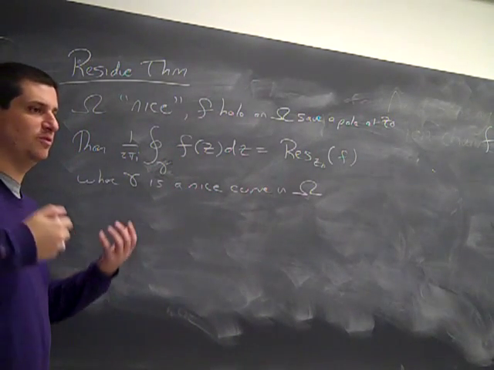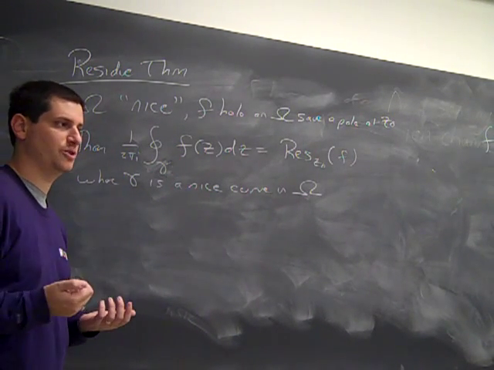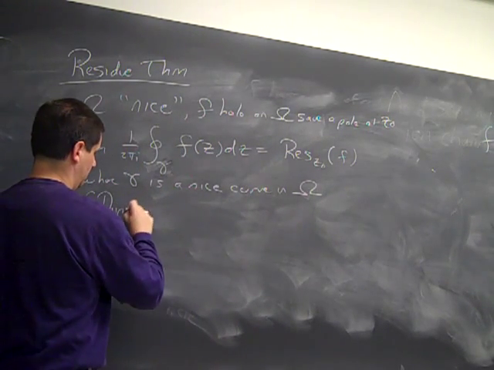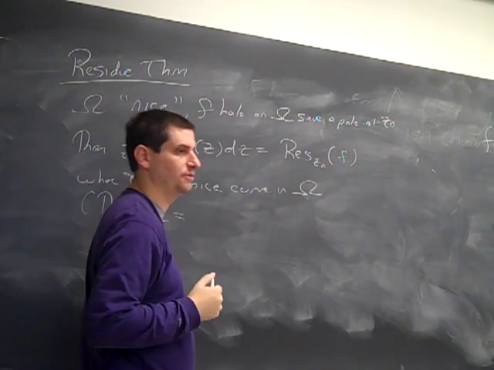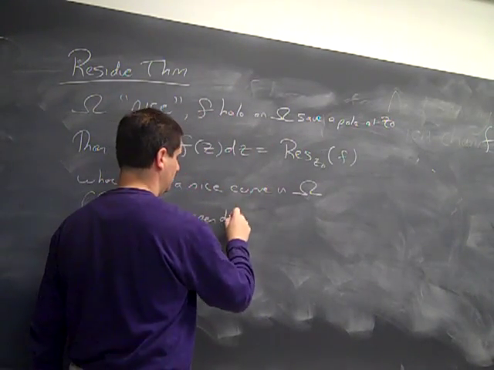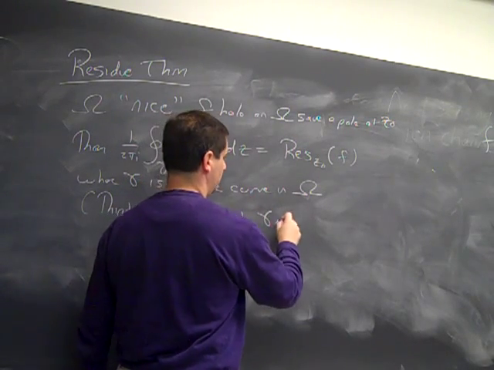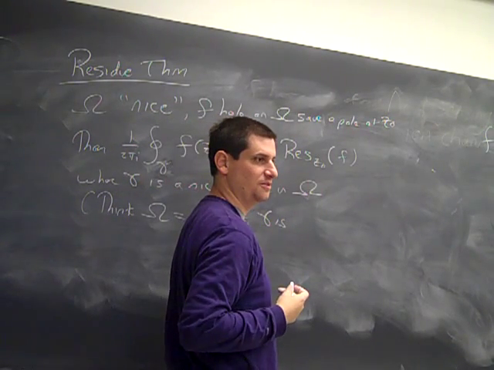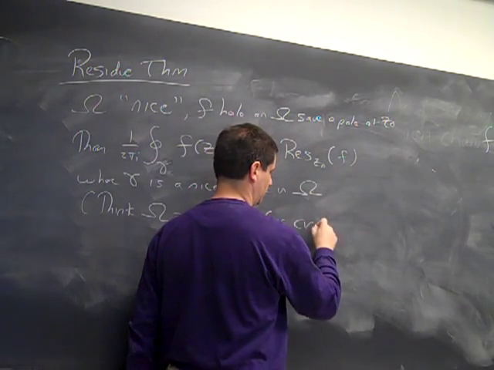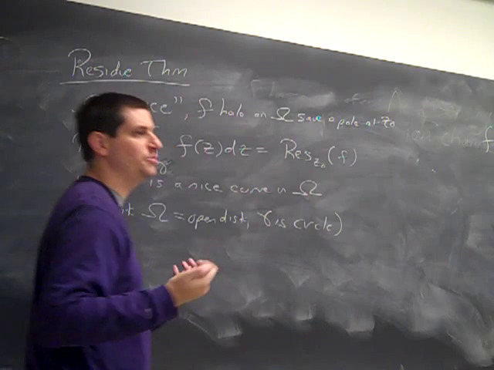So give me an example of a really nice choice for omega and a really nice choice of a curve. Think omega is what? Disk. So omega is an open disk, and gamma is the perimeter of a circle, the circle. Yeah. That's the case you should be thinking of.